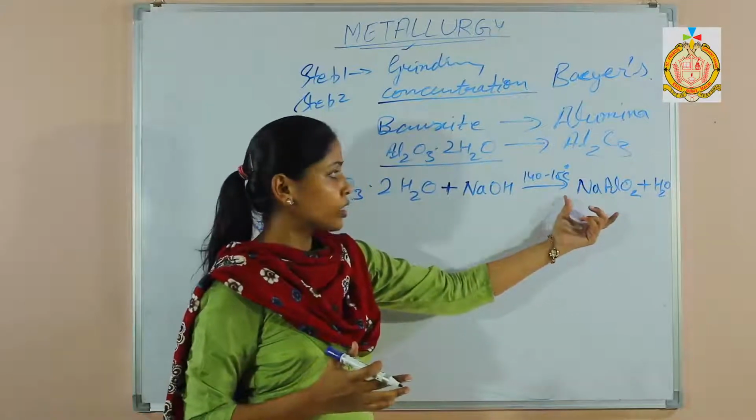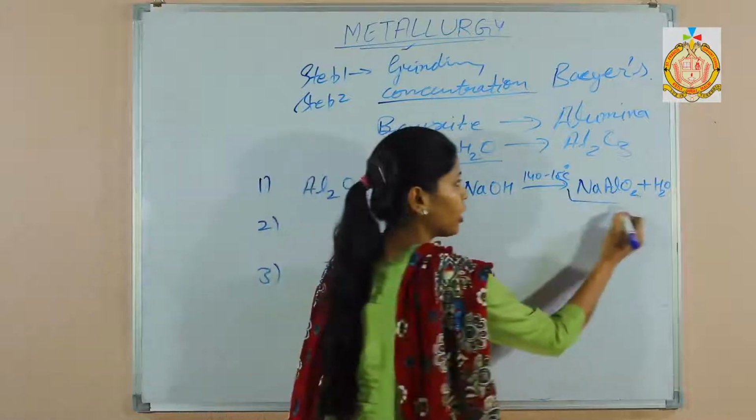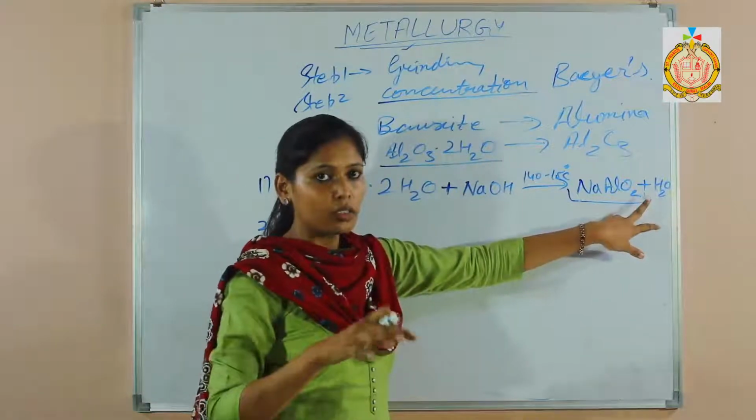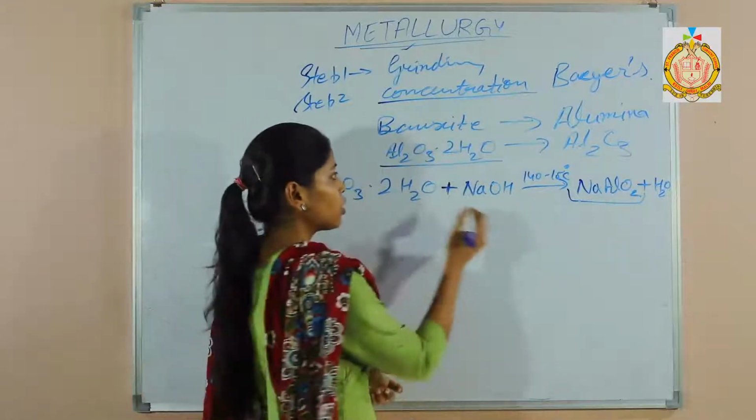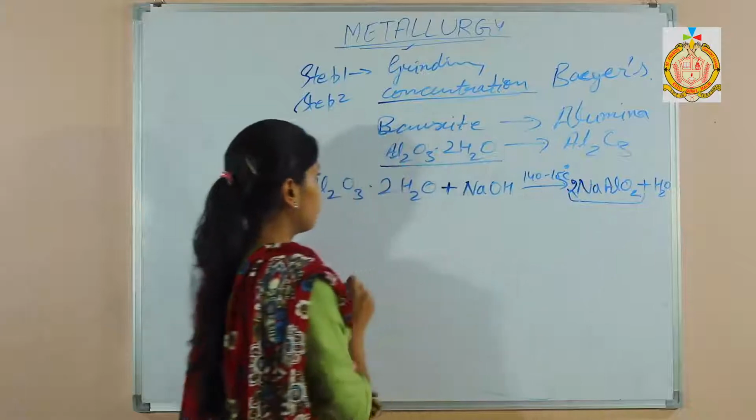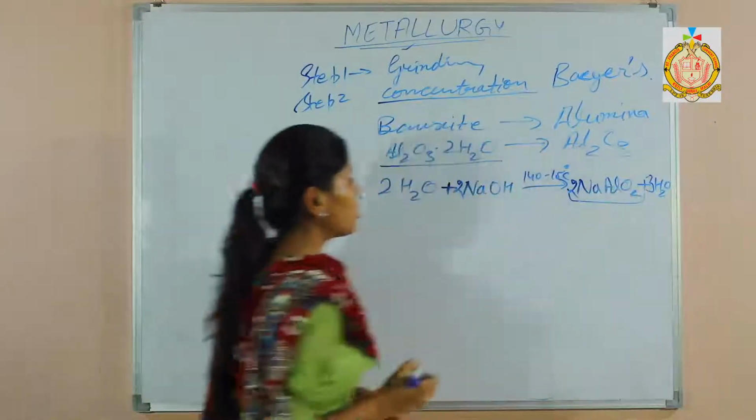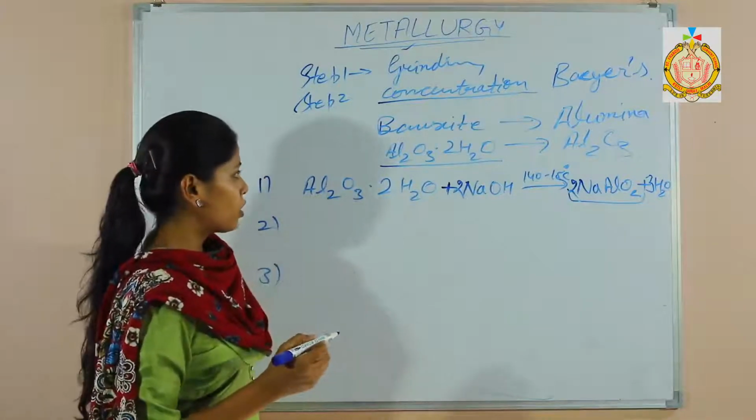This will remain in the solution. So what is the next step? Filter this solution, and you will get NaAlO2, sodium meta-aluminate in the solution form. Then the most important thing is to balance the equation. Balance it. Without balancing, your equation is incorrect. So it is balanced now.